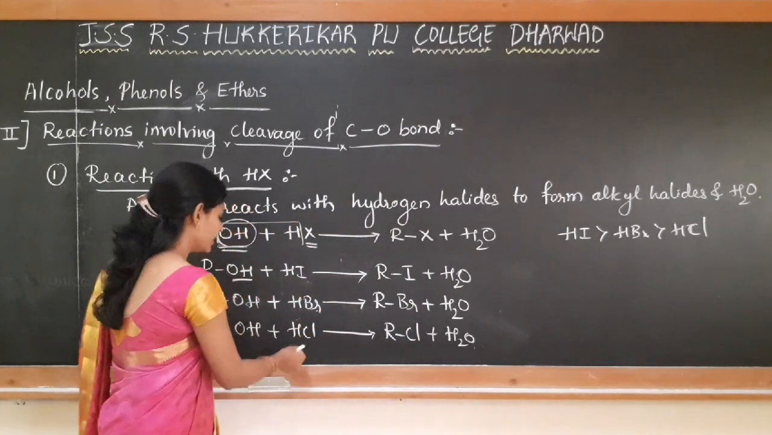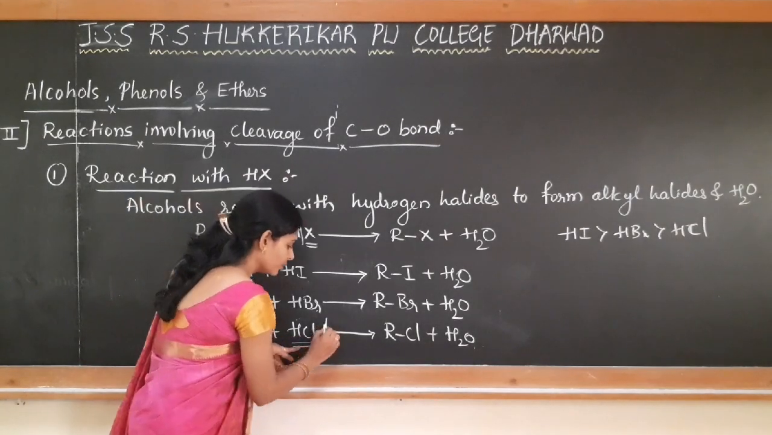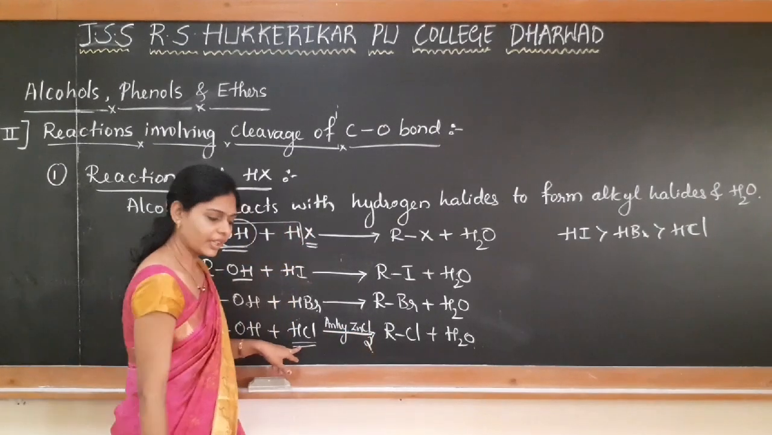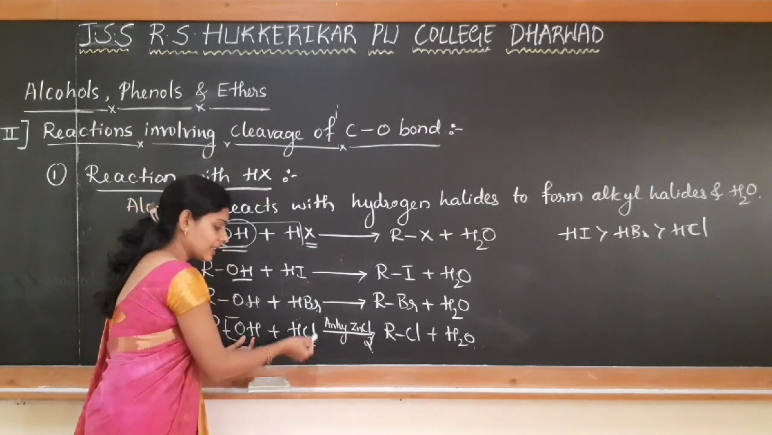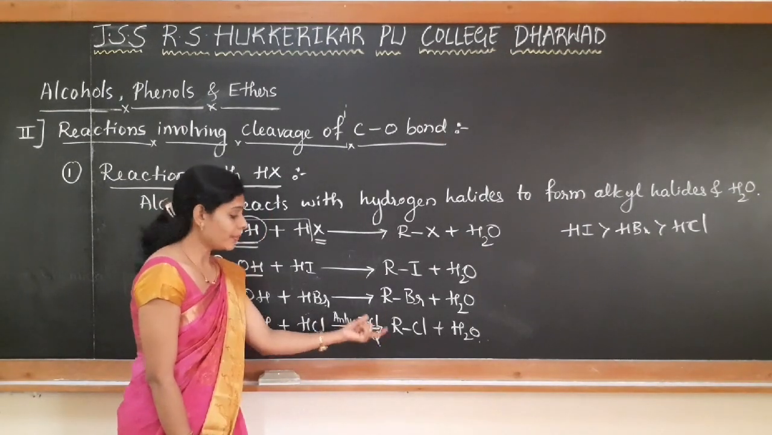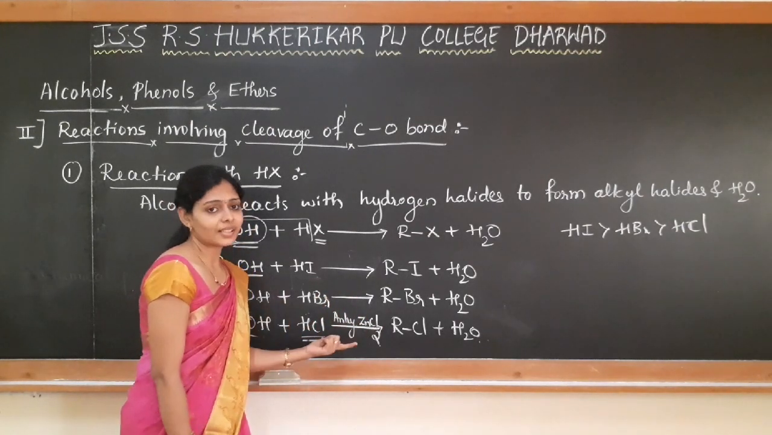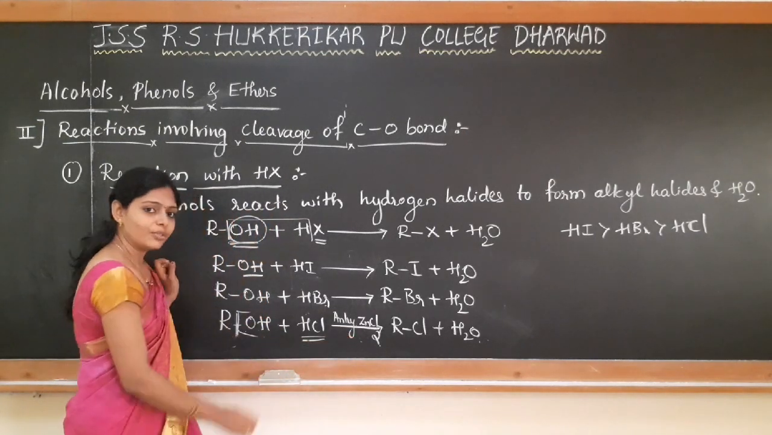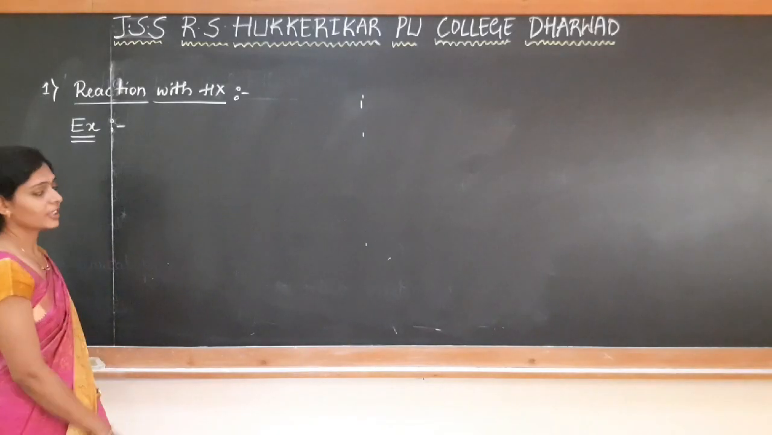And for the same reason, as HCl has low reactivity, here we have to use anhydrous zinc chloride as a catalyst. So what happens? This OH minus should go out so that Cl minus comes in this place. In the absence of this catalyst also the reaction takes place, but because of its low reactivity, it is a very slow reaction. To increase the rate of the reaction, we have to use this as a catalyst so that this bond is cleaved very easily and the substitution takes place easily. We'll see some examples for this reaction now.